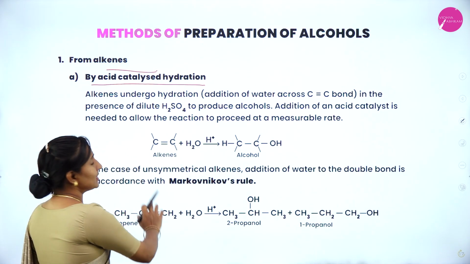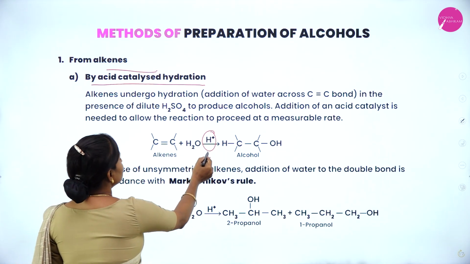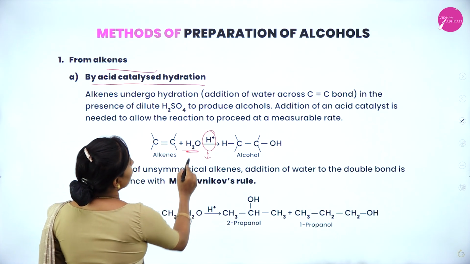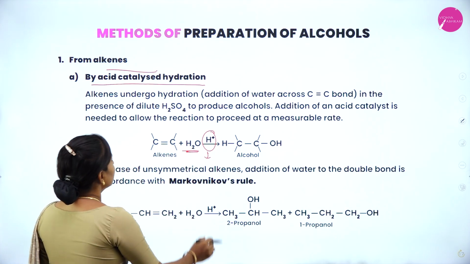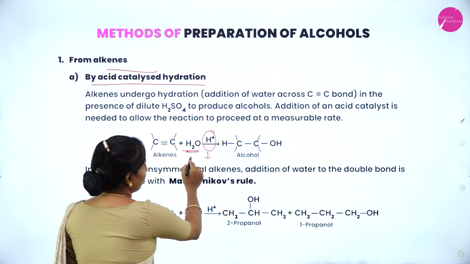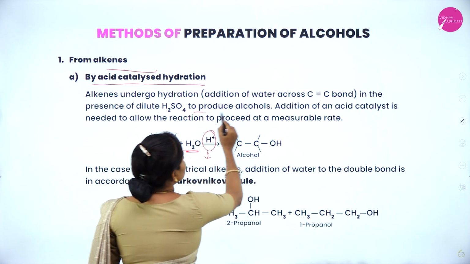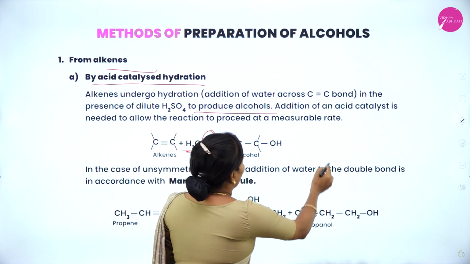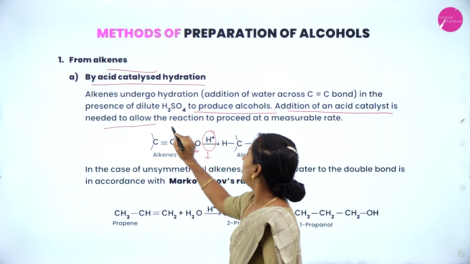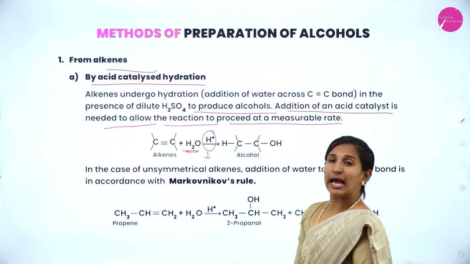Alkenes undergo acid catalyzed hydration. Here we are going to add acid, which reacts with the carbon-carbon double bond in the presence of water, or dilute H2SO4, that means dilute sulfuric acid, to produce alcohol. The addition of an acid catalyst is needed to allow the reaction to proceed at a measurable rate.